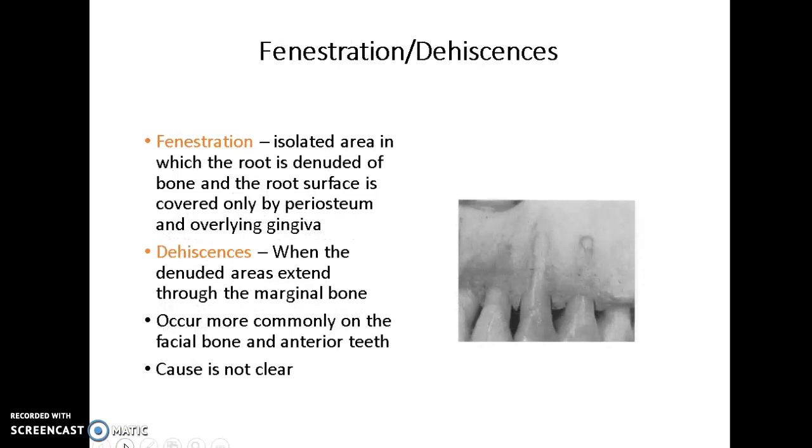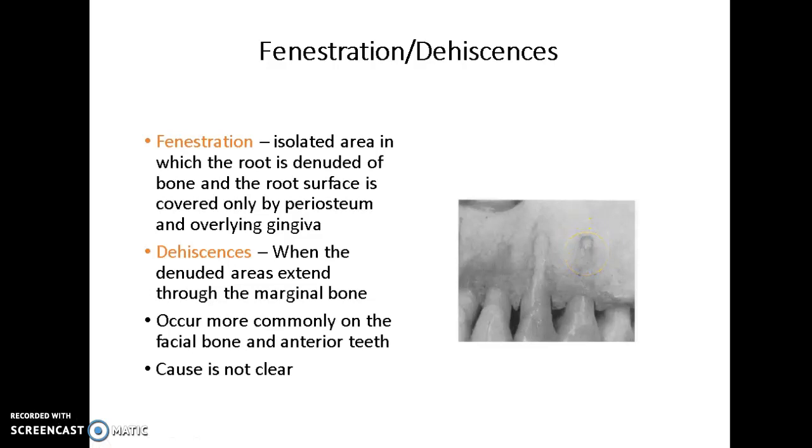These two conditions, fenestration and dehiscence, are quite unusual, and you can usually only notice these with a surgery. So fenestration is an isolated area in which the root is denuded of bone and the root surface is covered by only periosteum and overlying gingiva. So here we have the fenestration. And in French, la fenêtre means window. So we have a little window opening into the bone.